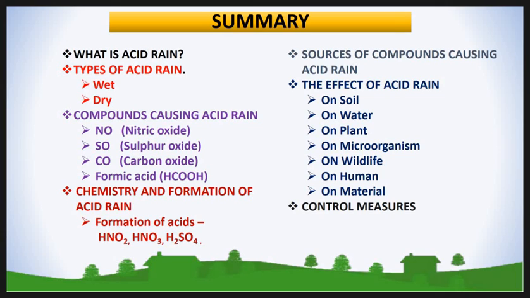Then we studied sources of compounds causing acid rain. In this topic we saw natural sources and anthropogenic sources of each pollutant. The effect of acid rain on soil, water, plants, microorganisms, wildlife, humans and materials. Then control measures.